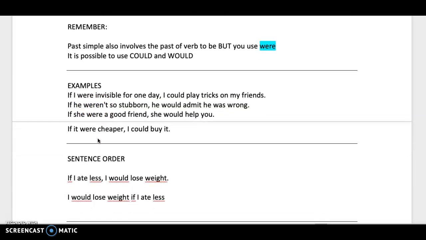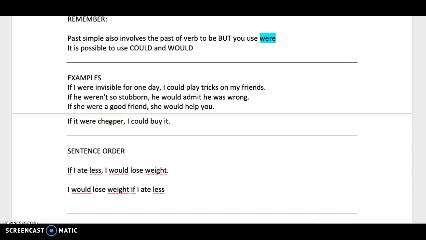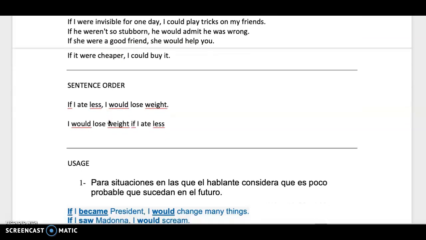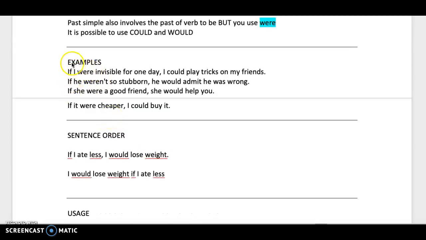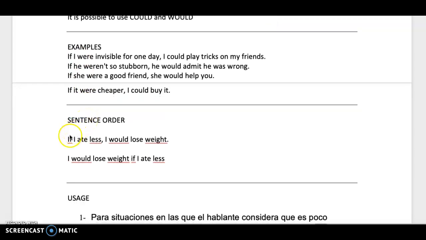Okay, let's continue. And here we have that it's not obligatory to always start with if, so we can change it and the meaning is still the same, ¿ok? Entonces, no siempre la oración tiene que empezar con if. Podemos cambiarlo de acuerdo a la coma, ¿listo? Entonces, por ejemplo, if I ate less, I would lose weight. Si yo comiera menos, yo perdería peso, ¿ok?